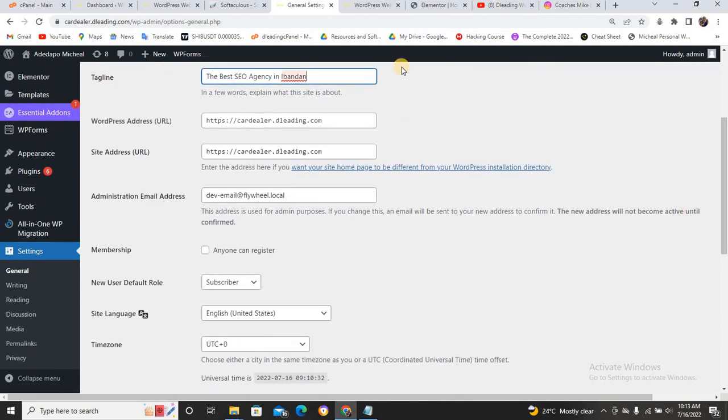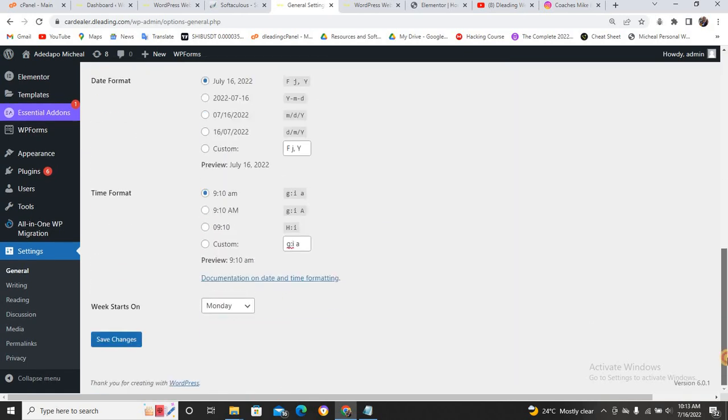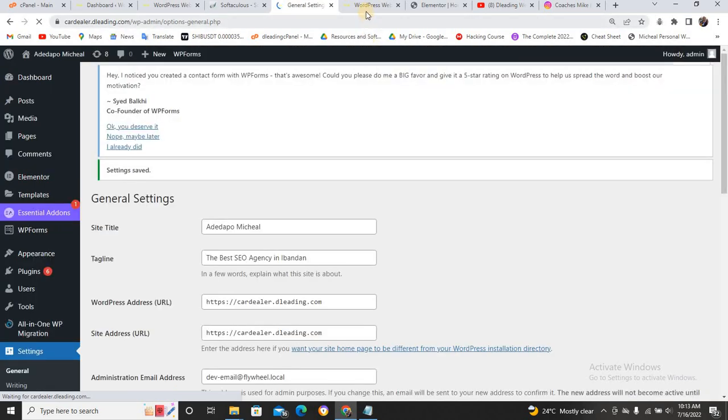Before I save the setting, let me show you what this is showing you. When you carry your cursor to this place, what are you seeing? You see WordPress website tutorial and just another WordPress site. By the time I click on save setting, you will see what I'm talking about and the importance of using this particular setting. Click on save setting. Let's just wait. Now this has been saved, right?